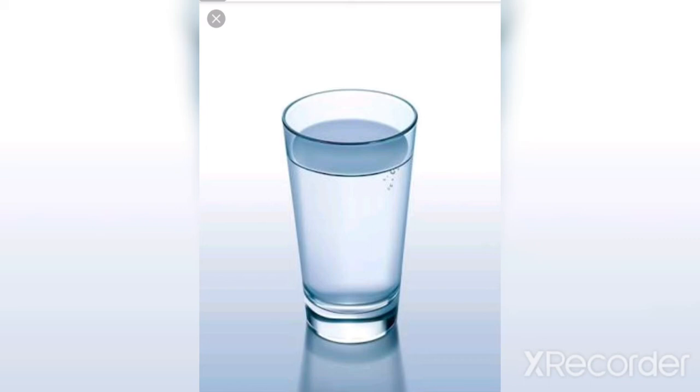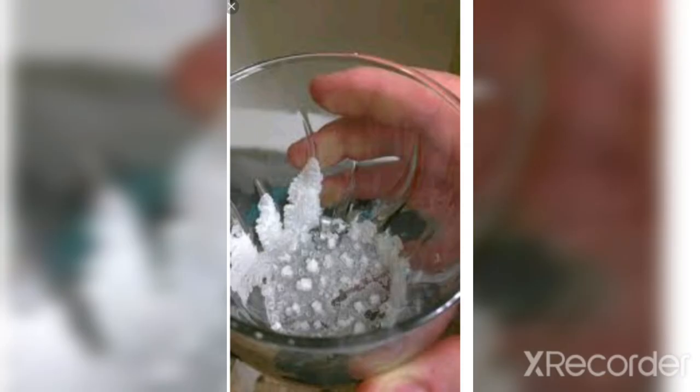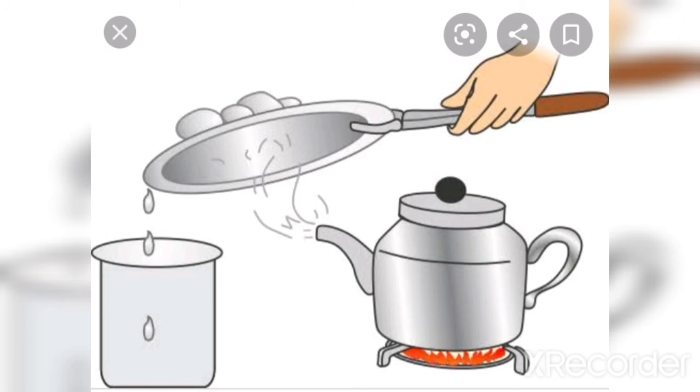Can we get back the salt and water in its original form? Yes, we can do it by the separation method. By evaporating the water, we will get the salt again in its original form. And how can we get the water back? By condensation process. So this is also a reversible change. By changing the conditions we are able to reverse these changes.